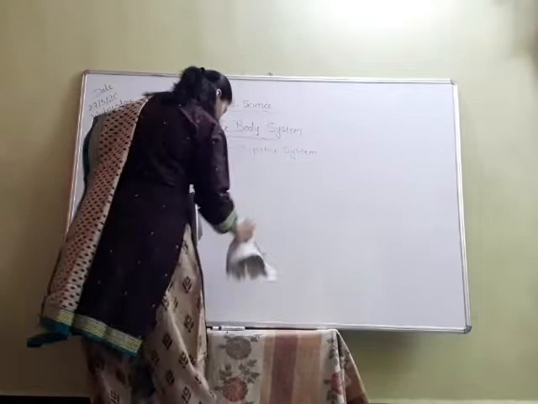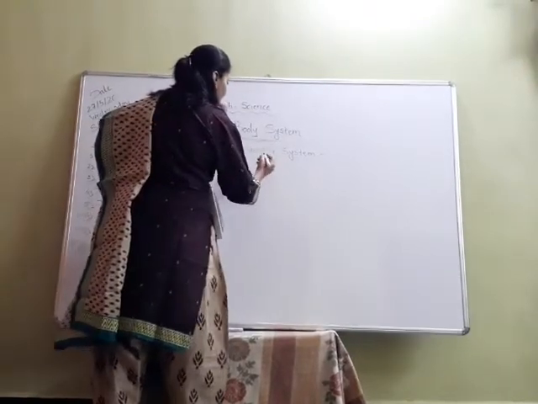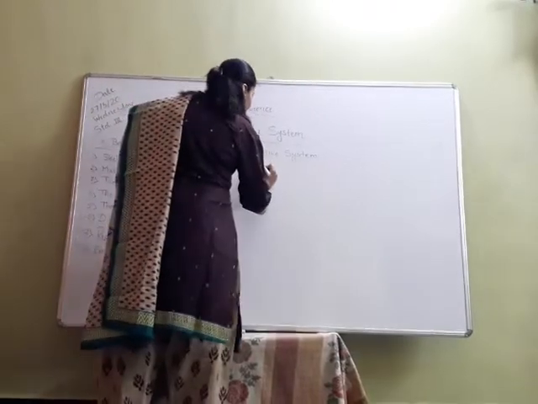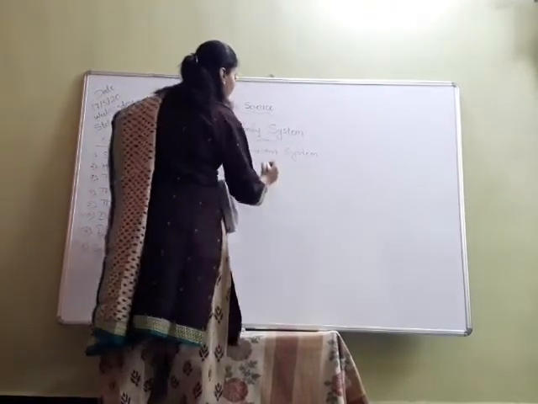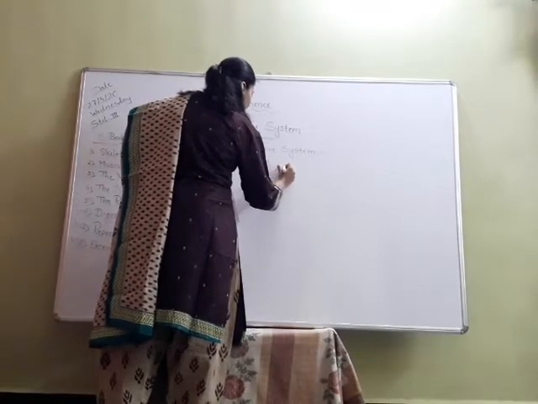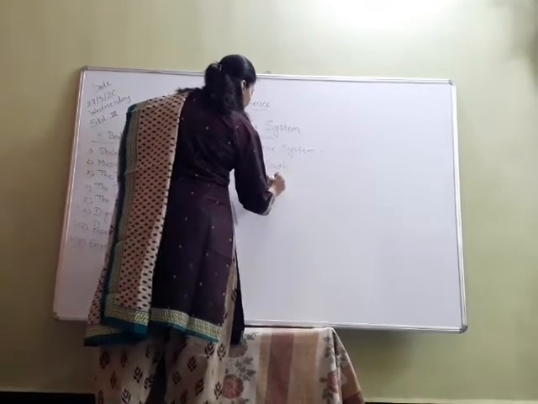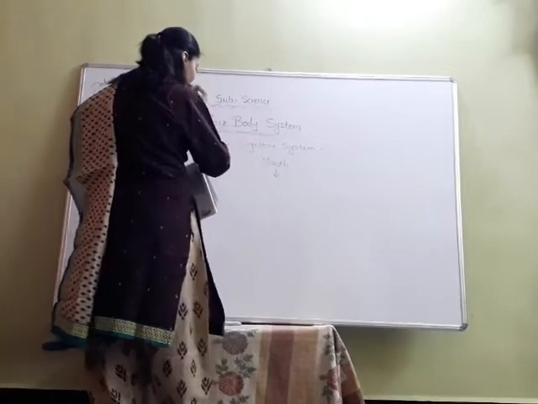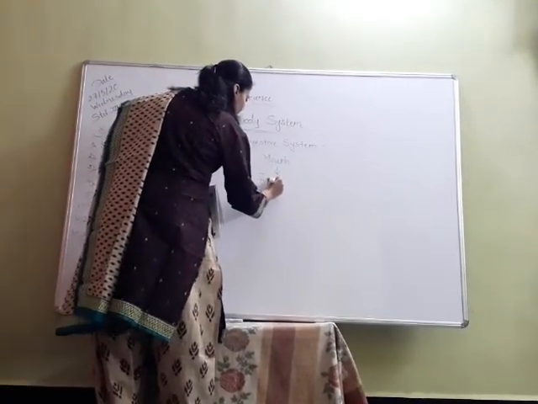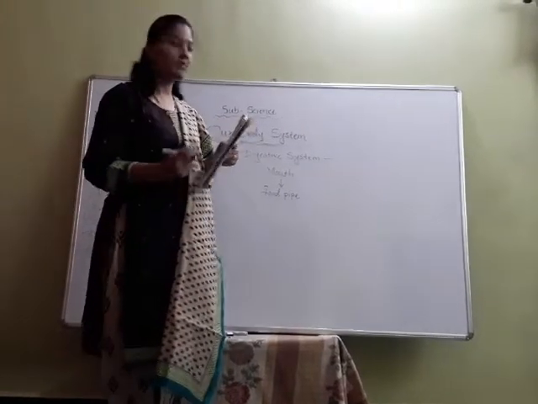The food that we eat, the process of digestion begins in our mouth. So first we chew our food in our mouth. Then that food is passed through the food pipe and reaches the stomach.